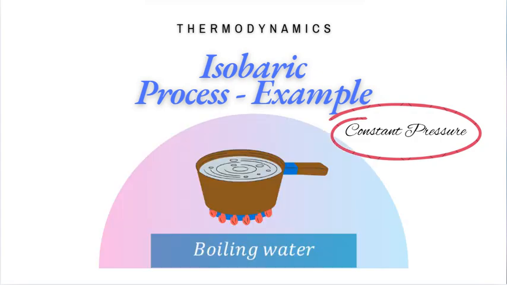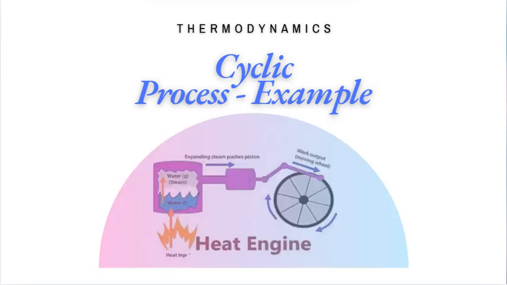In isobaric process, the pressure of the system remains constant throughout. For example, boiling water in an open pot, the pressure remains constant at atmospheric pressure while the temperature and volume change. In cyclic process, the system returns to its initial state after undergoing a series of processes. For example, the operation of a heat engine, where the working substance goes through a cycle of processes and returns